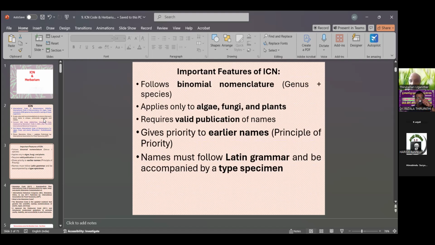What are the important features of ICN? The basic binomial nomenclature, genus and species, applies only to algae, fungi, and plants. It requires valid publication of names and gives priority to earlier names. Principles of priority: the name must be in Latin grammar and be accompanied by the type specimen. That is one feature.